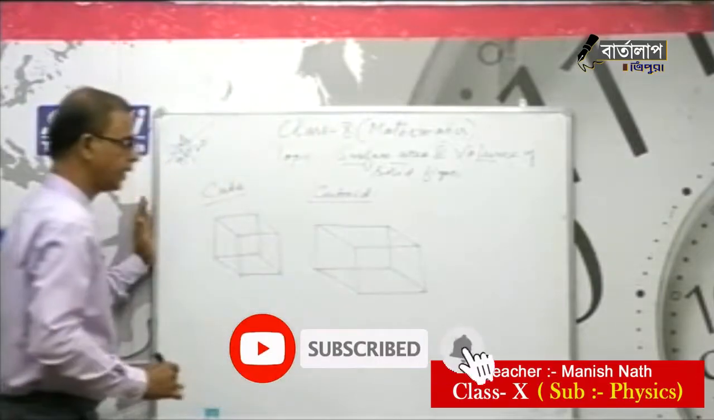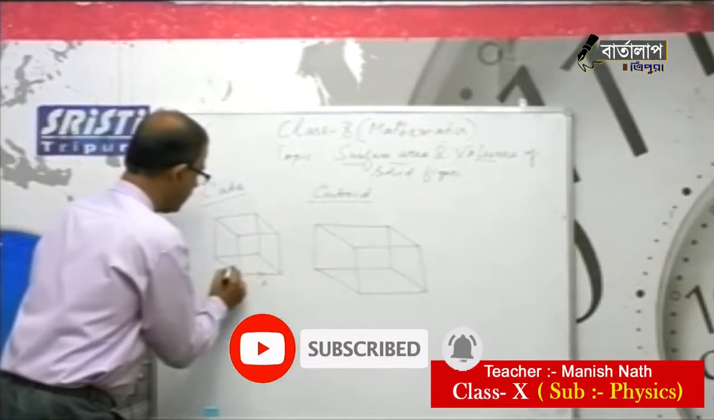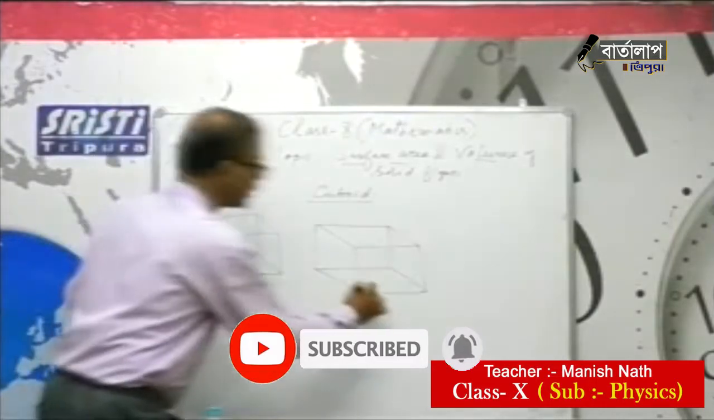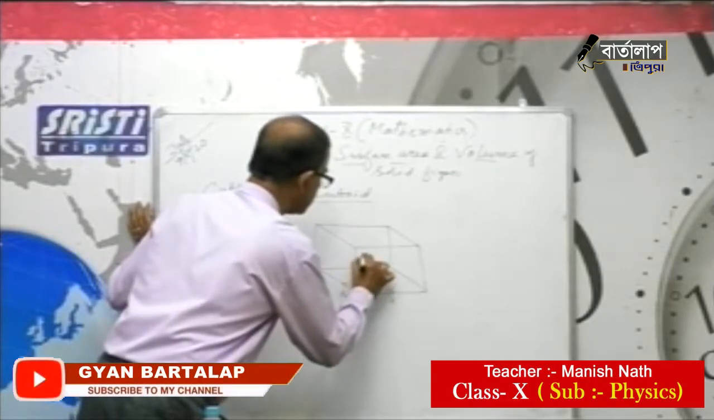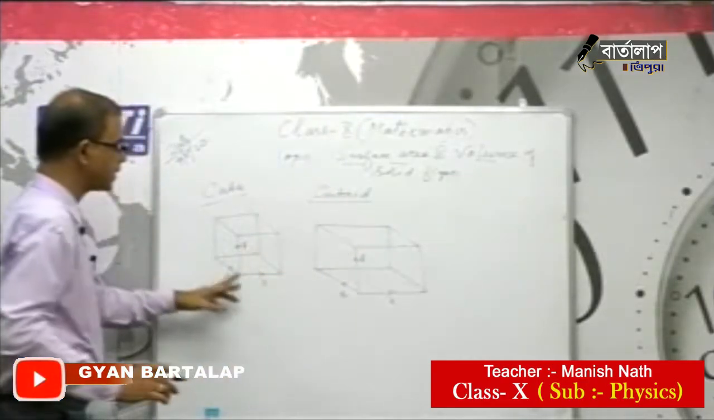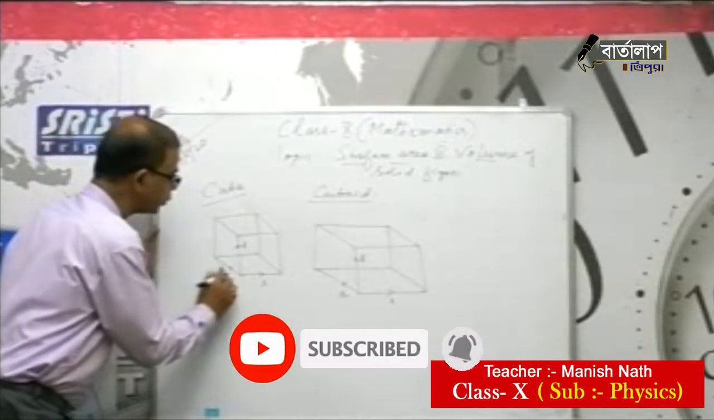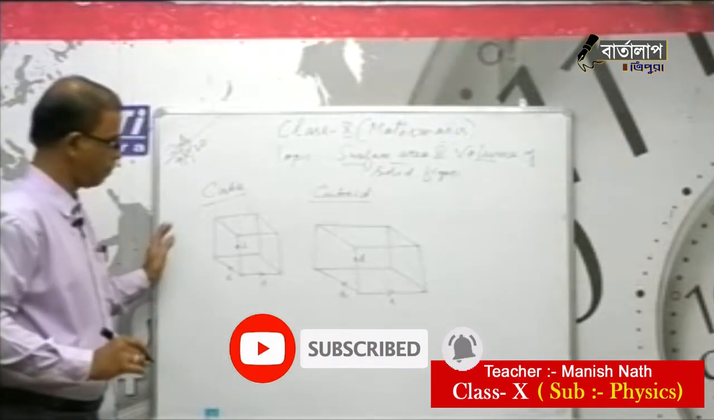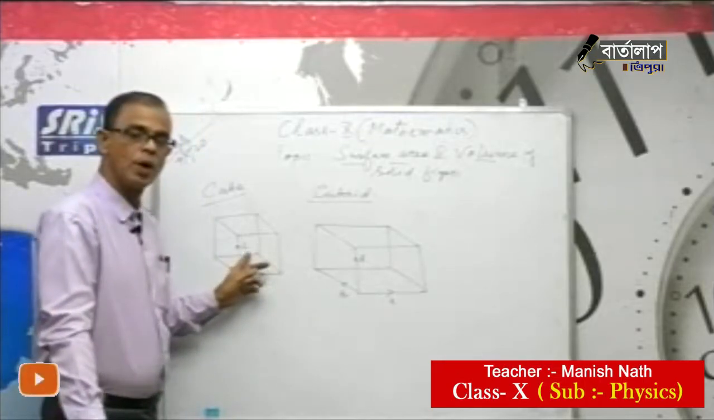Now see, you can see the difference. Here it is L, this is B and this is H. Here it is L, B and H. If I say it is a cube, cube means all the sides are equal. Then we should not write B or H, all are L. Cube means length, breadth and height should all be equal.